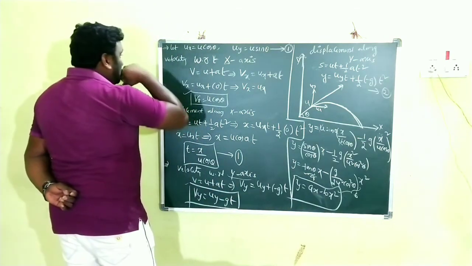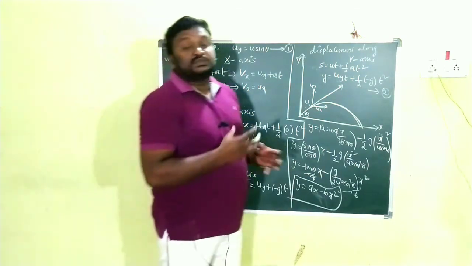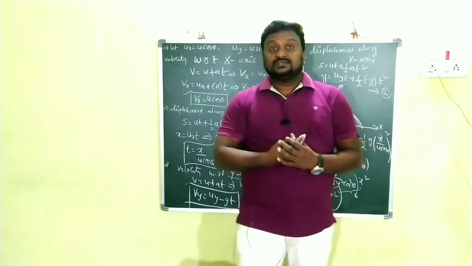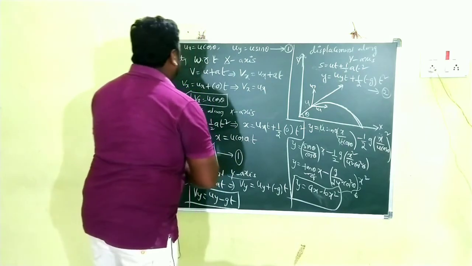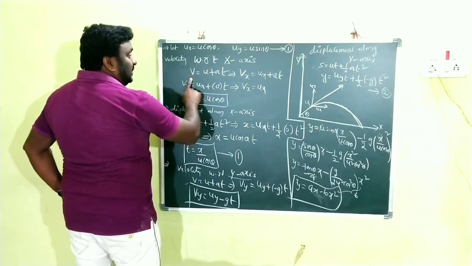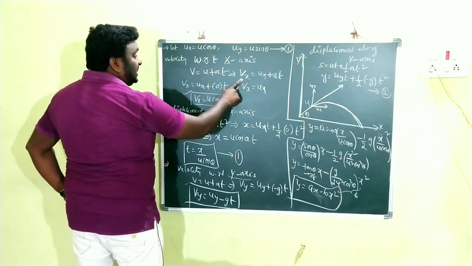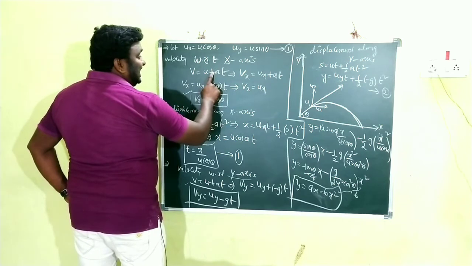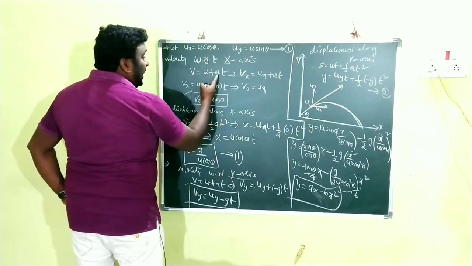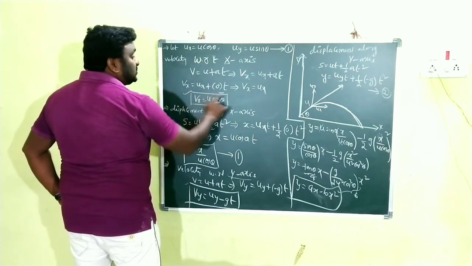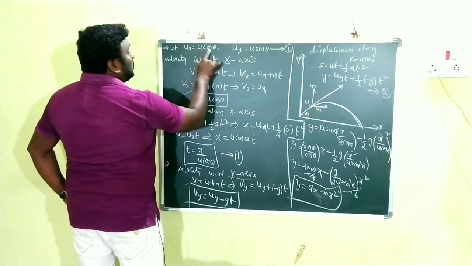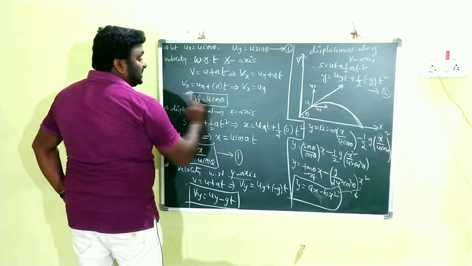And next, children, now we want to write the expressions for velocity and displacement with respect to the x-axis and y-axis. So initially we go for the x-axis. v is equal to u plus at. Here we write v as vx and u as ux, and a is 0. In horizontal motion there is no change in velocity, that's why acceleration becomes 0. So what we get, children, is vx equals ux. Already the ux value is u cos theta, that's why vx is equal to u cos theta.